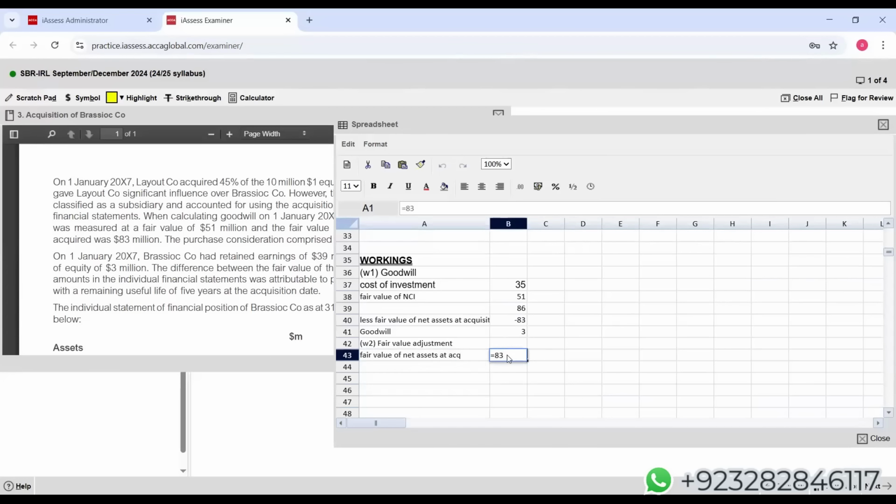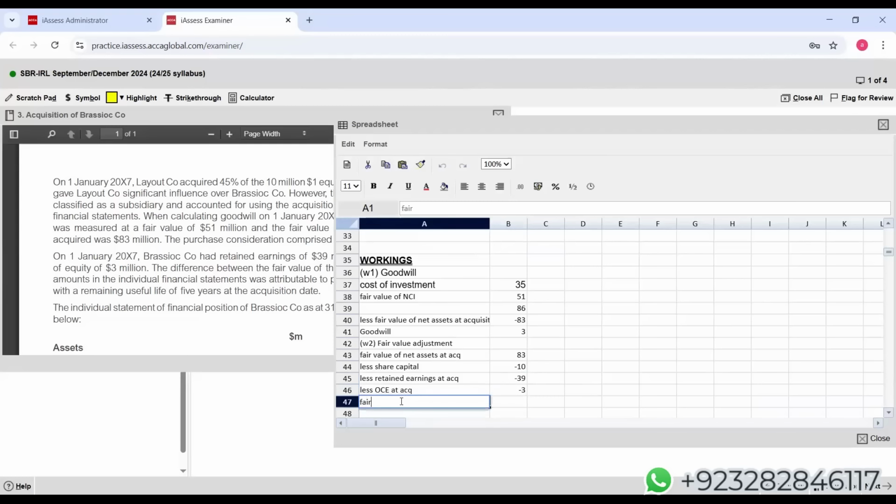The examiner has given us 83, less share capital, it was 10, less retained earnings at acquisition, it was 39, less OCE at acquisition, it was 3.